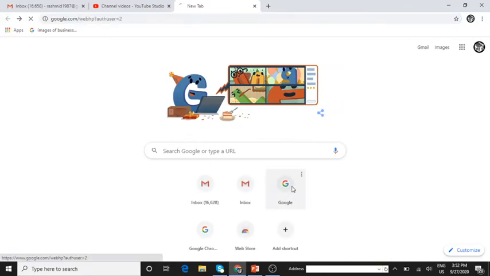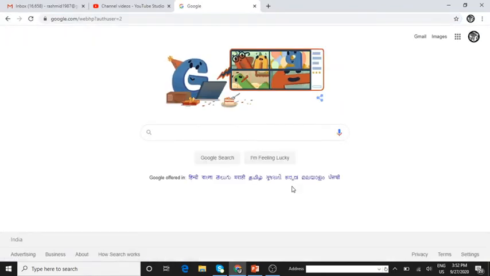A search engine is designed to search the information on the World Wide Web. Why is this search engine used? The search engine is designed to search the info on the World Wide Web, www, which is a subset of the internet. Some of the popular search engines are Google and Bing.